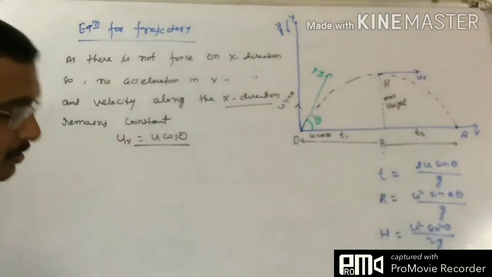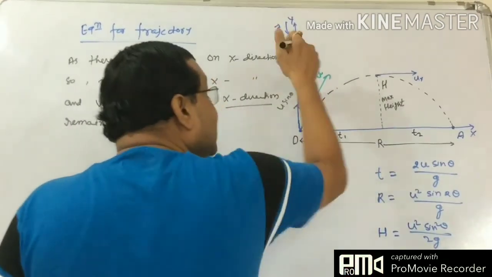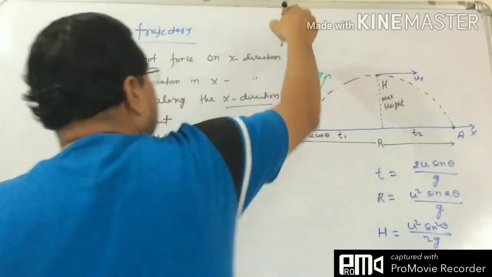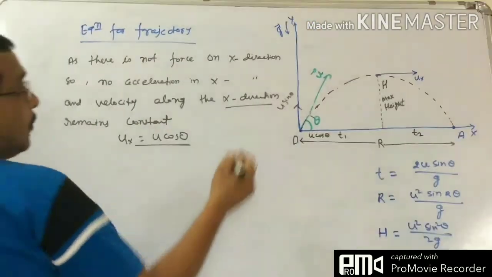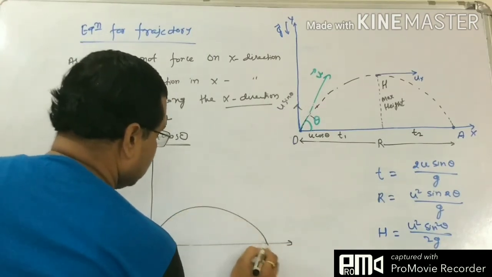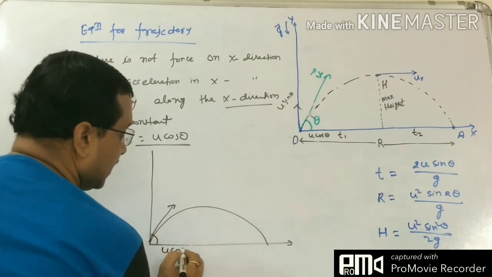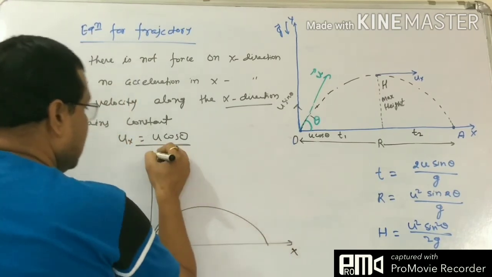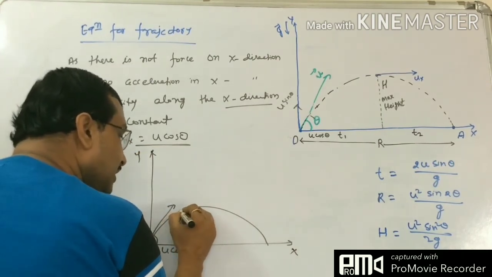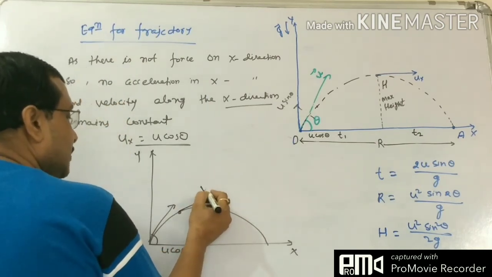You can see that it's a constant value. It can never change because there is no force acting in the x direction, but in the y direction we have the force mg, the gravitational force, acting downward. That's why the y component changes. If this is the path of the particle and it starts from here with u cos theta as the initial velocity in the x direction, then at this point a tangent is drawn, meaning the particle has some other velocity, suppose v.